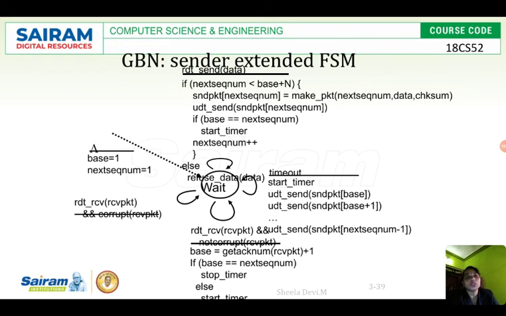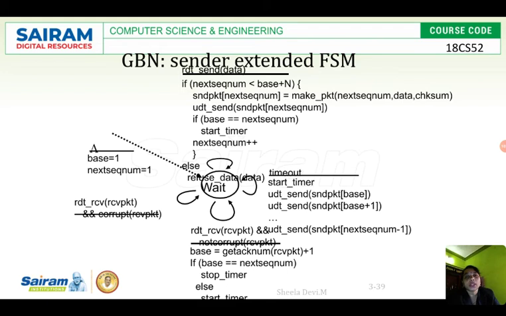Checksum, as you know, is for error detection and correction. Next, UDT send packet of next sequence. Now what I am doing is sending packet 9. After sending packet 9, it will be in yellow color because I have sent it, and I am waiting for the acknowledgement for packet 9.